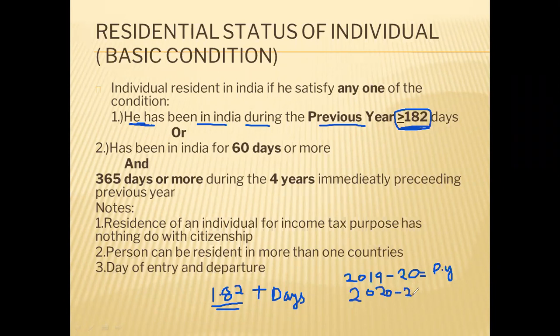This is the first basic condition, which says that an individual is a resident in India if he has stayed in India for at least 182 days during the previous year. Okay, this is a simple basic condition.